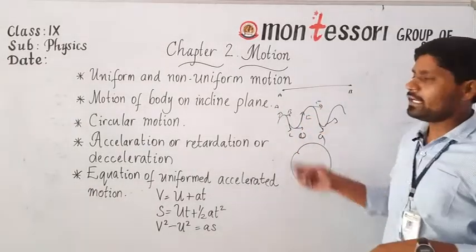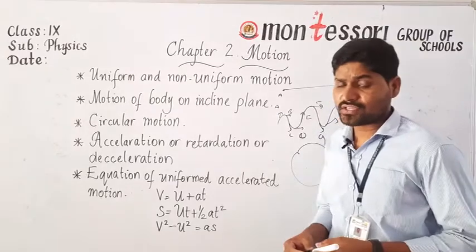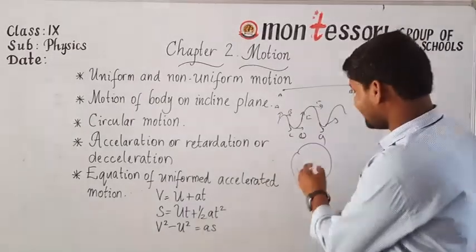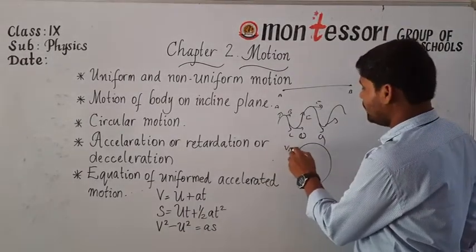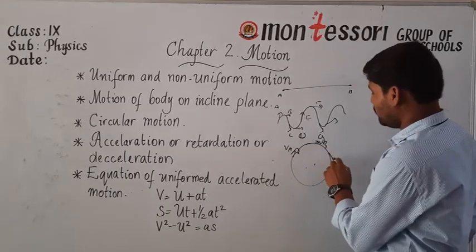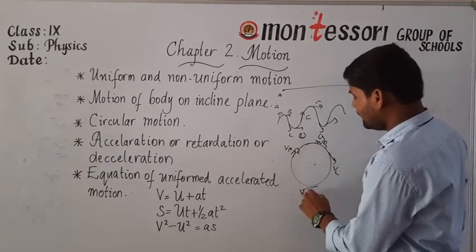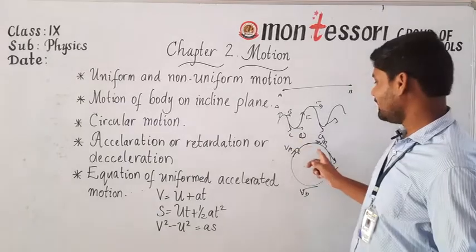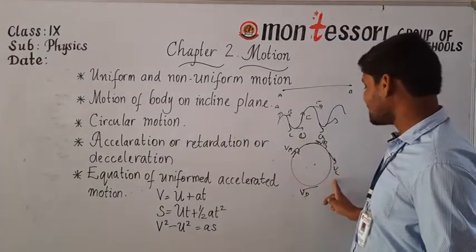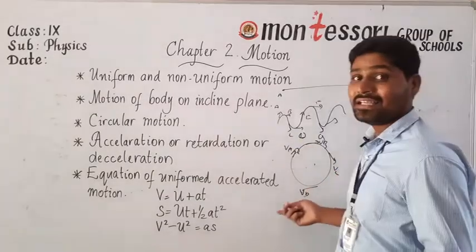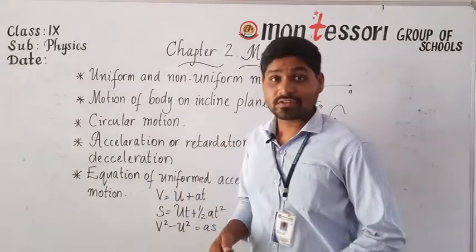Every time the direction of the velocity changes. If you take a circular path, here VA, VB, VC, VD: here the direction is towards north, here towards east, here towards south, here towards west. The direction of velocity changes continuously.